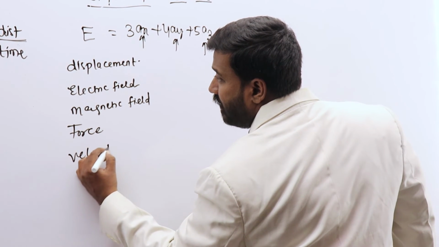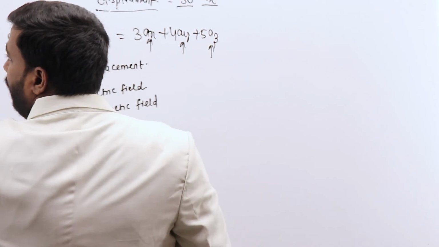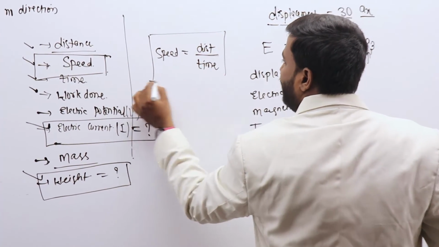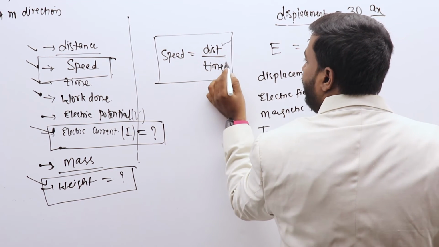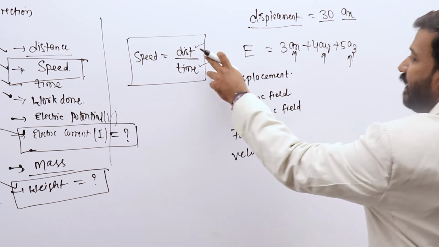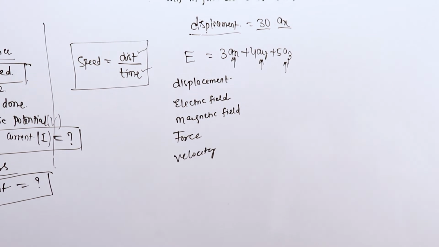Velocity. You can see the difference here that is to be identified. I said speed here is a scalar quantity, because the basic definition for speed is distance by time. Distance is a scalar quantity, time is a scalar quantity, and the division of two scalar quantities results in a scalar quantity. Therefore, speed is a scalar quantity.